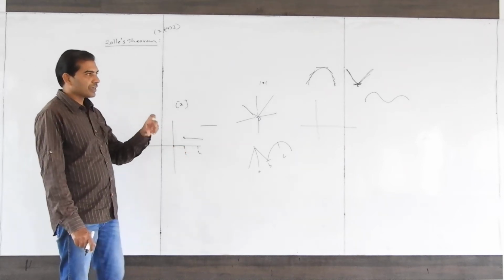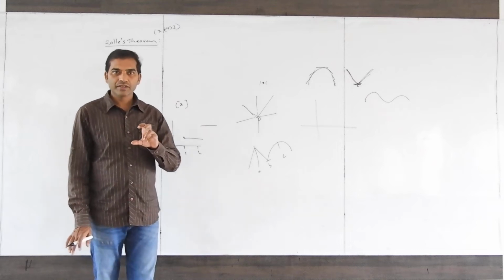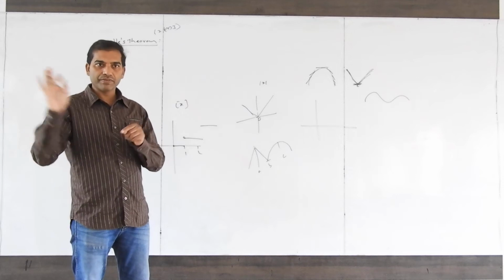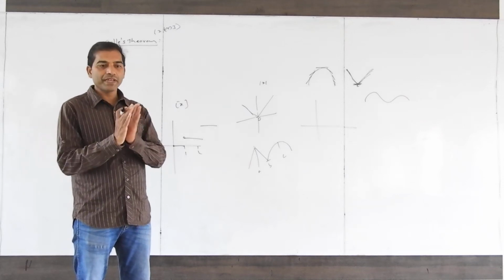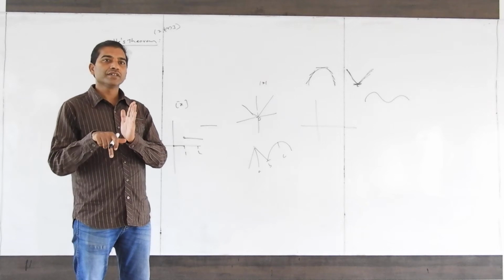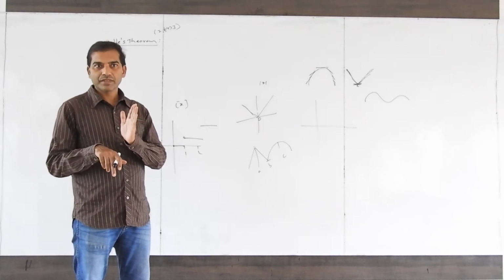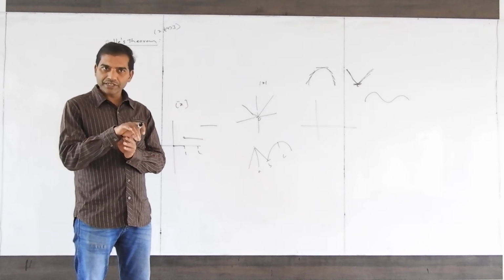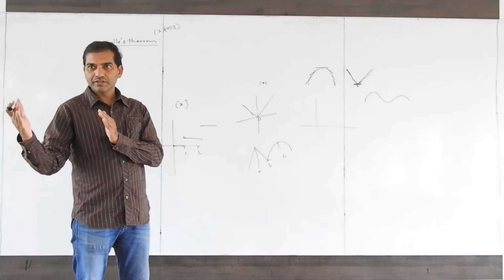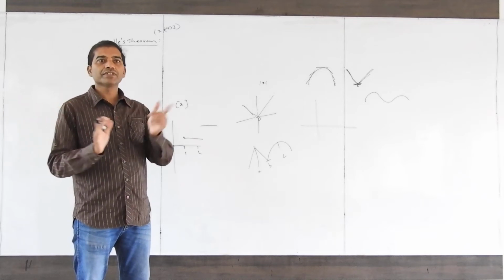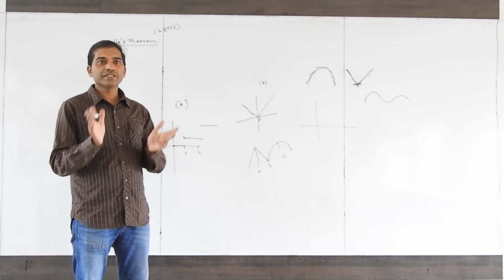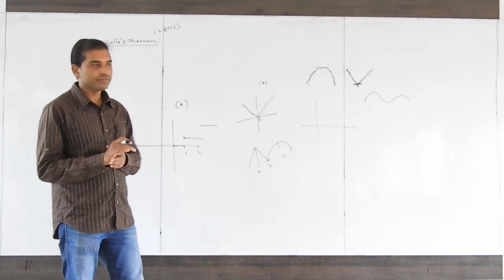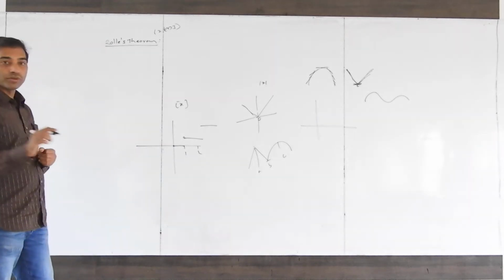Most important: continuous and differentiable. How can we identify by the graph method? Continuous means no break in the graph. If there is a break in the graph, then it is discontinuous at that point. Differentiable: if there is a sharp edge, or the curve has a break, then in both cases f is not differentiable. Differentiation is nothing but the slope of the tangent. Now let us discuss Rolle's theorem.